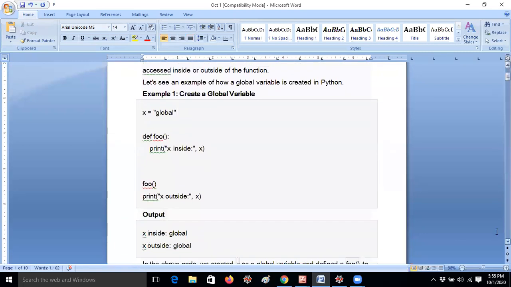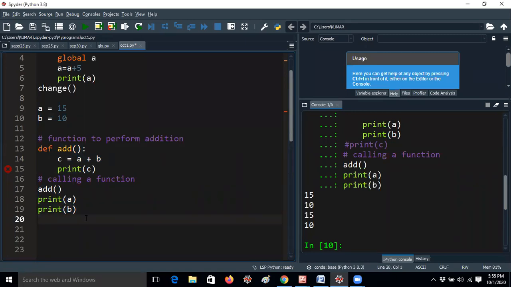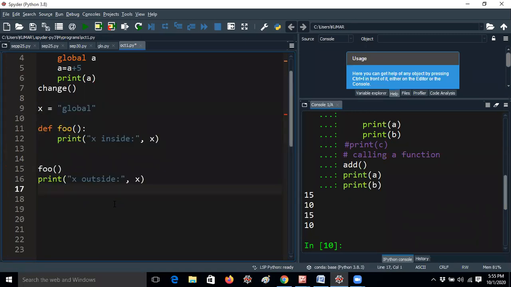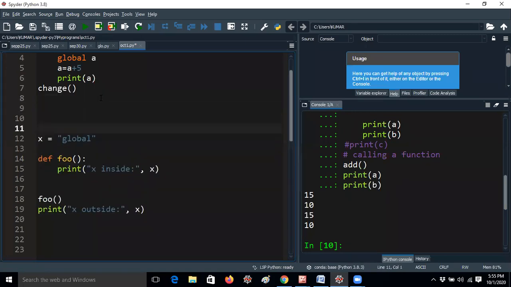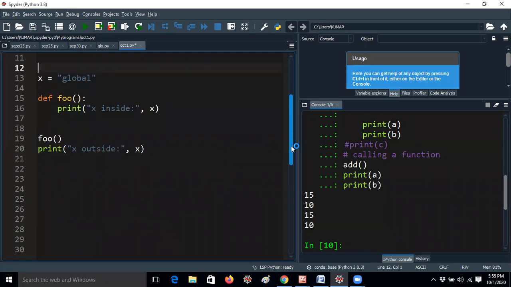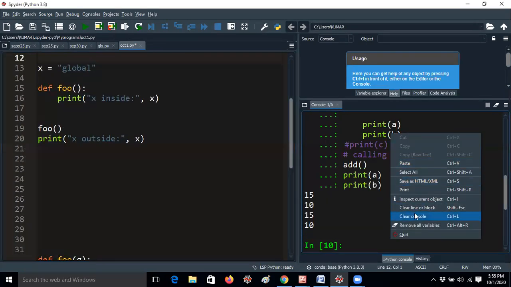Let me give you an example. Here you should understand there is no global keyword. Here I am giving x equal to global; it's just a variable value only. You should listen carefully, because sometimes this may confuse many students. That's the reason I'm telling. Let me clear the console.